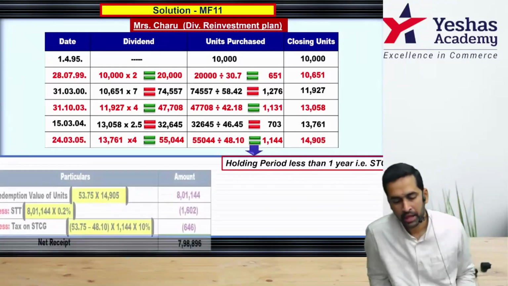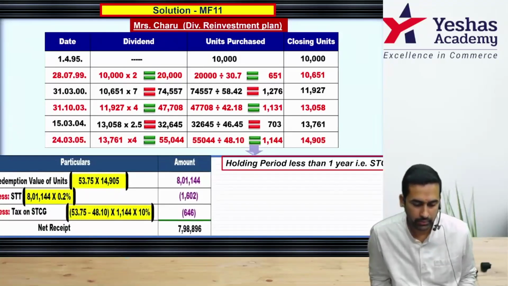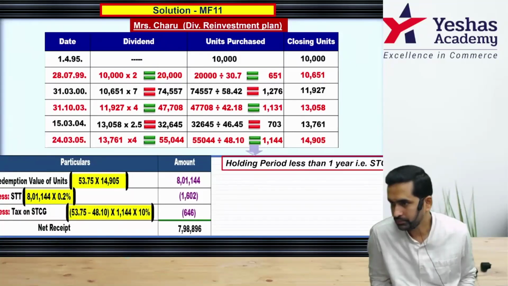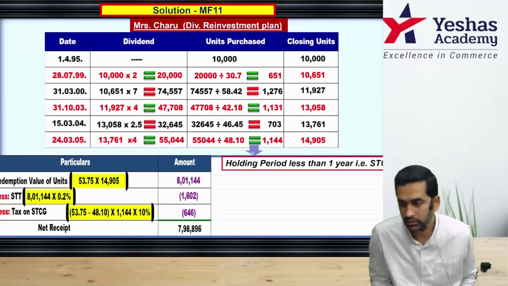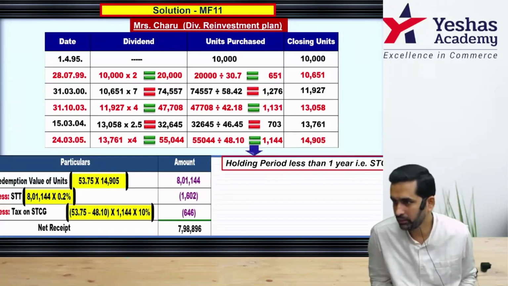Start. Net receipt, particulars and amount. Redemption value or sale value: 14905 units into, as per the question, NAV is 53.75.